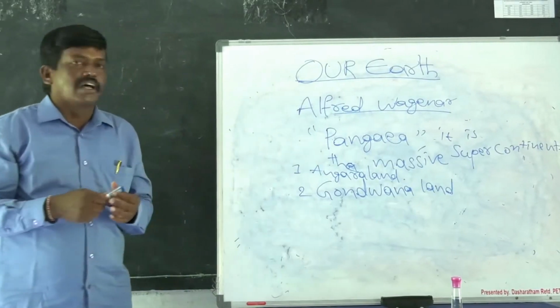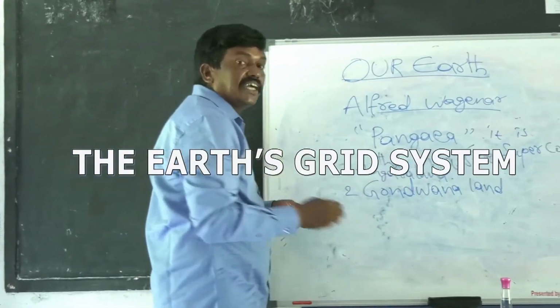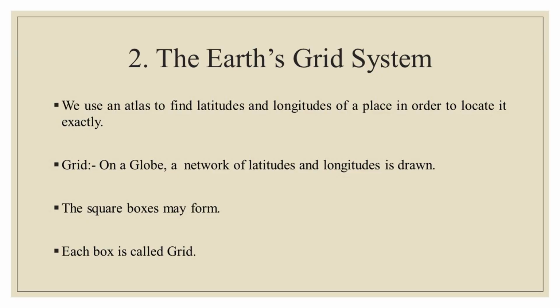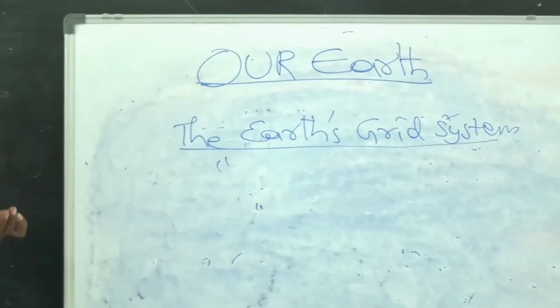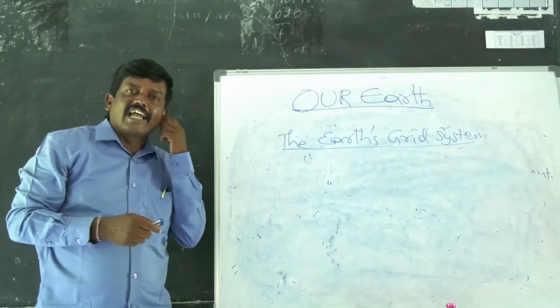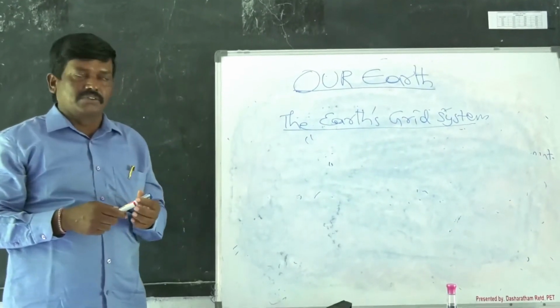And now we are going to learn about the Earth's grid system. In order to locate a place on the globe exactly, we need the help of latitudes and longitudes.